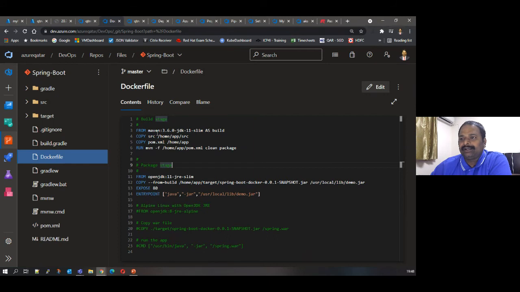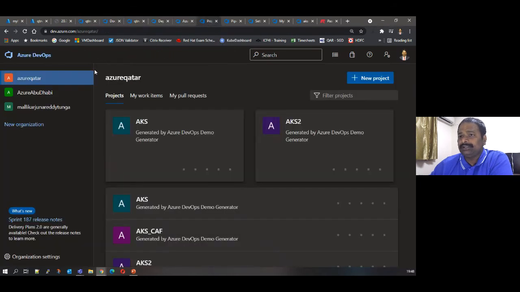See, there are two ways you can do it. In the Dockerfile itself, you can do your packaging and then you can do your imaging. Why I'm saying that, let me show you the other one. I think too many are open.